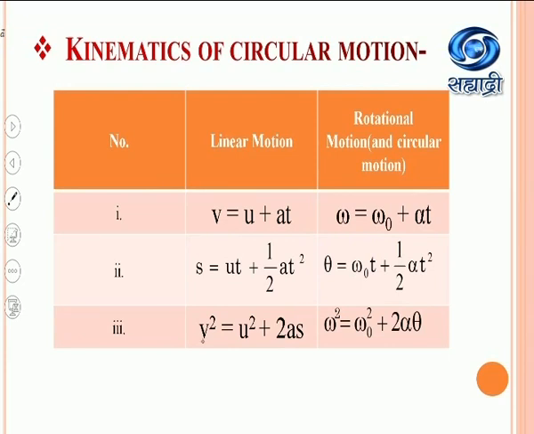Then third kinematical equation for linear motion is v square equal to u square plus 2as. Similar kinematical equation for rotational motion is omega square equal to omega 0 square plus 2 alpha into theta. So this is about the kinematics of the circular motion.